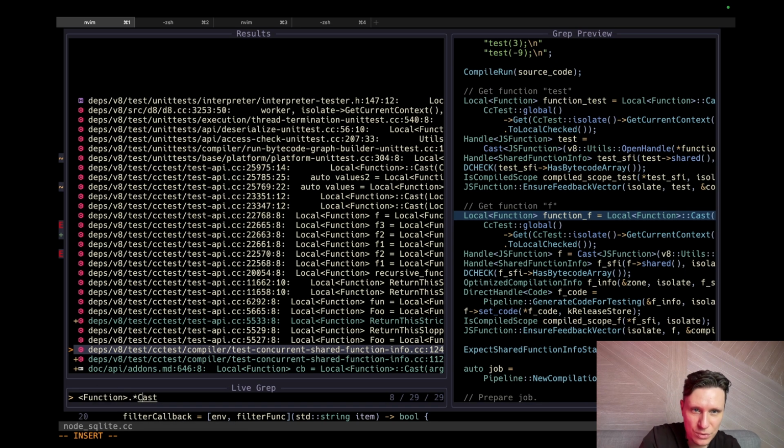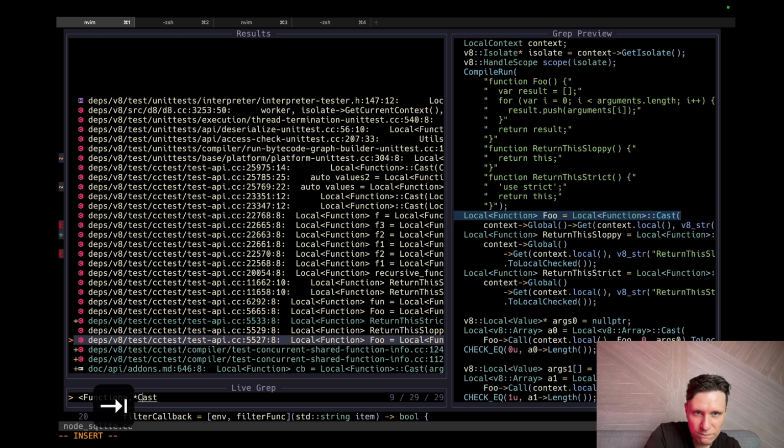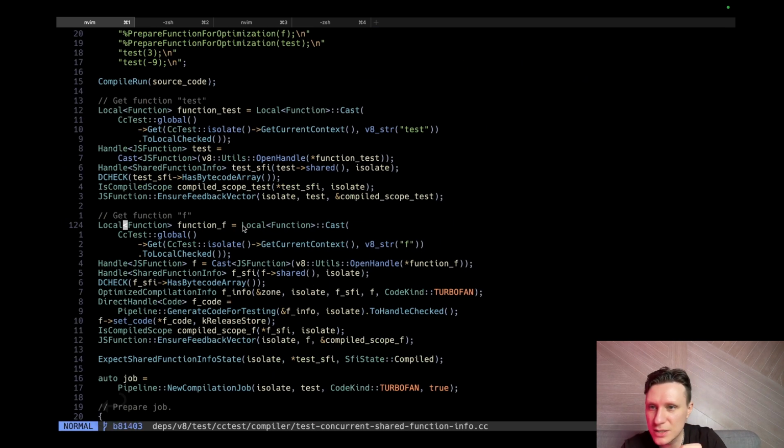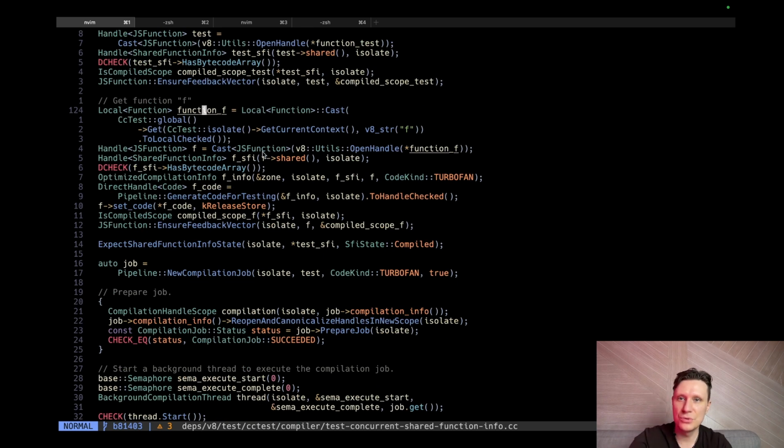So some example of casting. Let's check this code. So we take our function, cast, what we'll do next, open handle. Handles. Who knows? Who knows? We need to find some more examples.